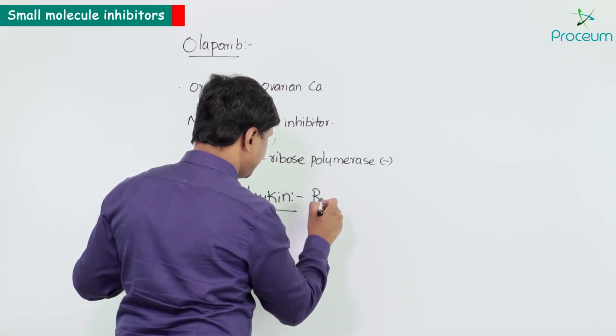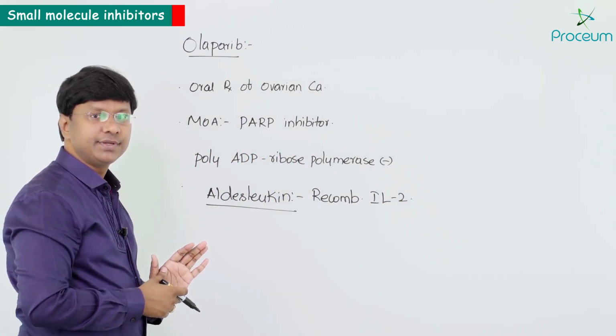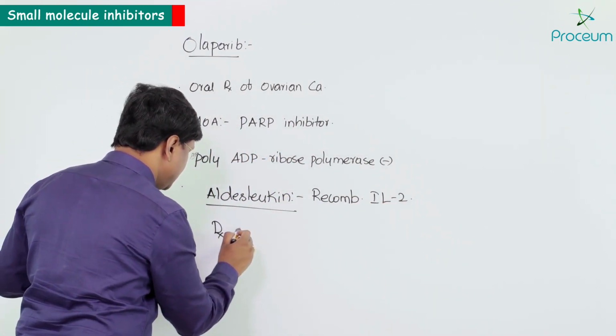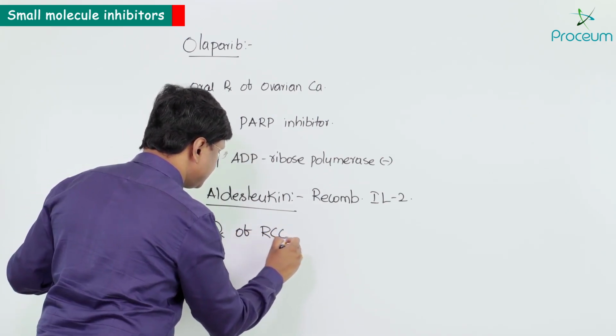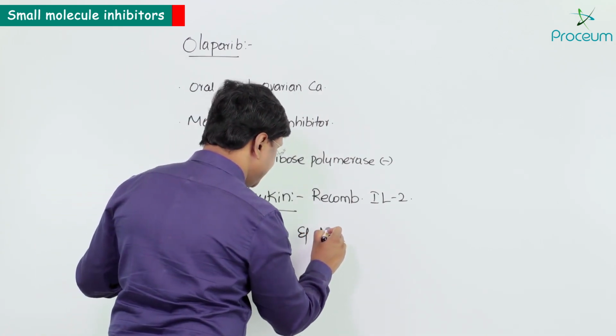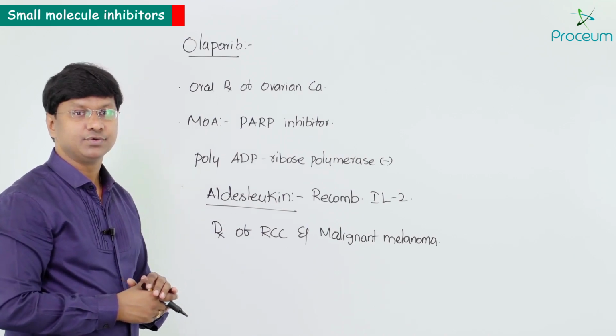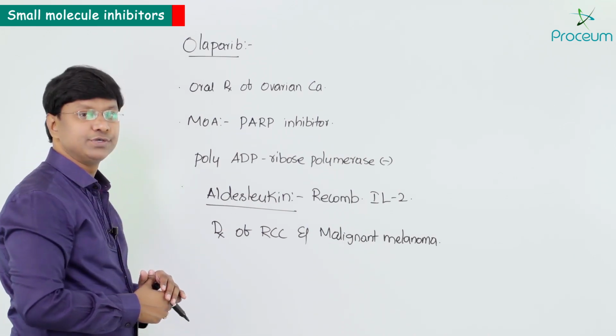It is a recombinant interleukin 2, used in the treatment of renal cell carcinoma as well as malignant melanoma. So that is about your aldesleukin.